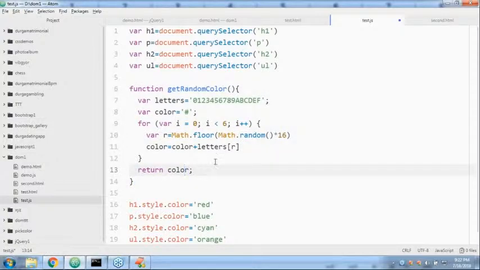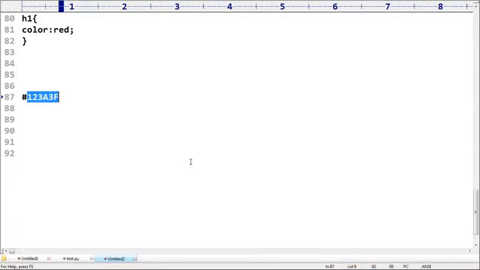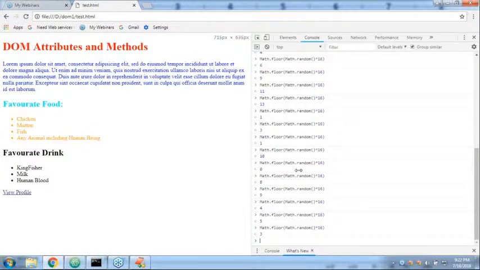Now, instead of taking red, blue, green, and so on, it is better to call this getRandomColor function. Here I'm calling the getRandomColor function. Now I will look once, and after that I will look once more. Sir, is it really going to work or not? Now observe carefully. If it is not going to work, don't worry, I am here. I will make the required changes. Definitely it will work.